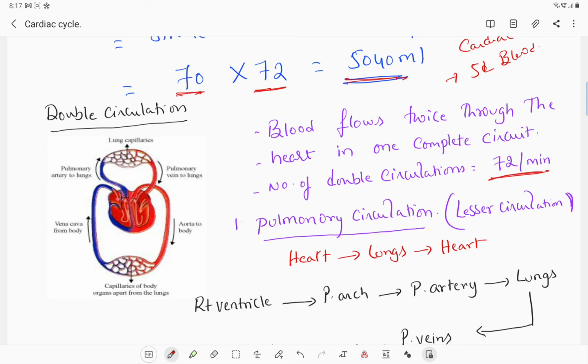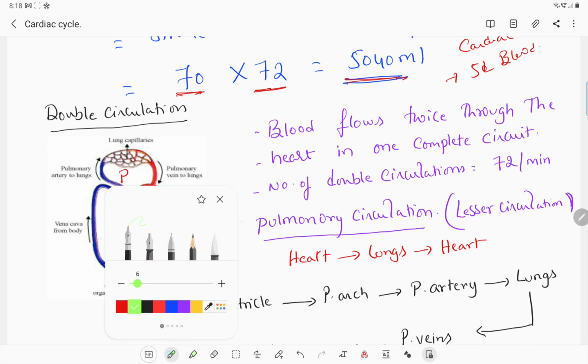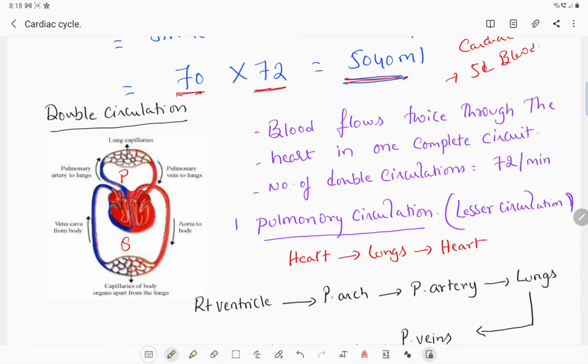Double circulation is of two types, pulmonary circulation and systemic circulation. So this one is the pulmonary circulation and this one is the systemic circulation. I represent blood flow with green, that is easily visible. Blood flows from the heart. So this is the heart, blood is flowing from the heart to lungs. Again from lungs to heart. So heart to lungs, lungs to heart.